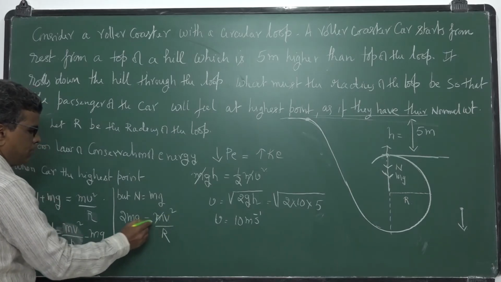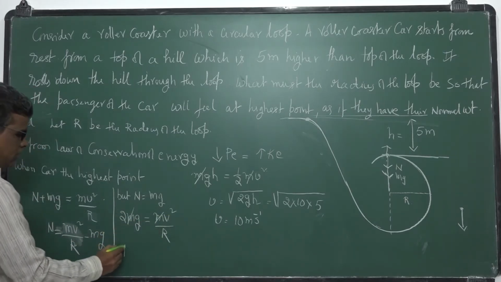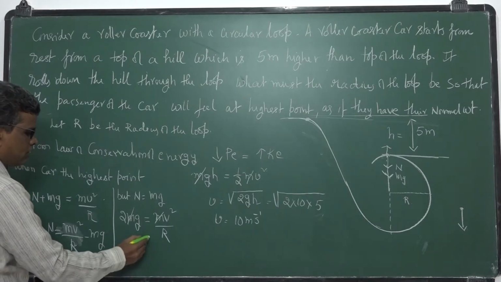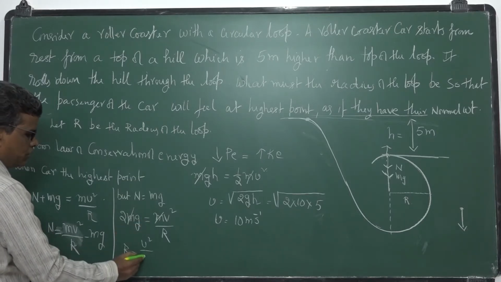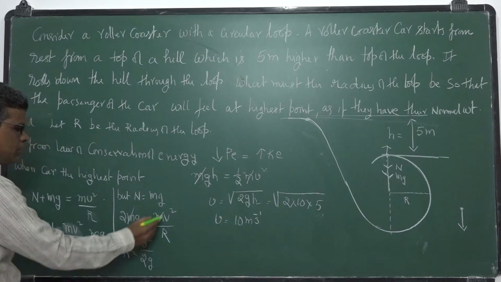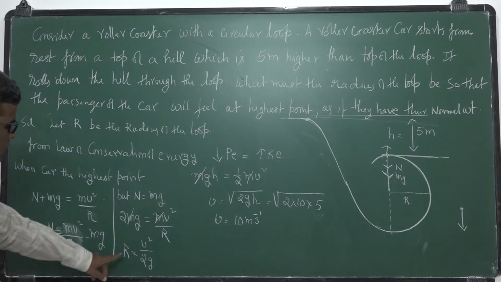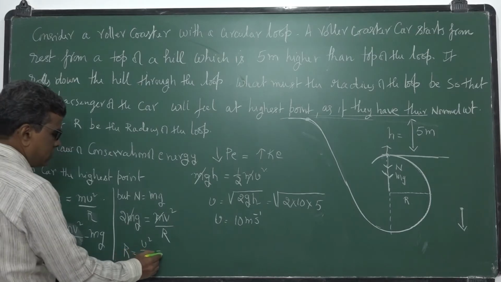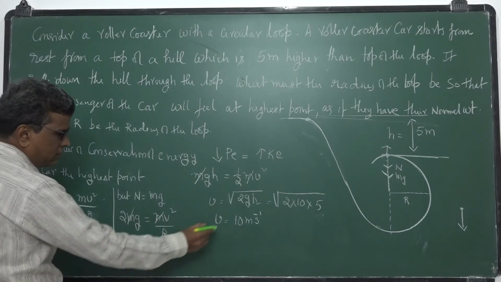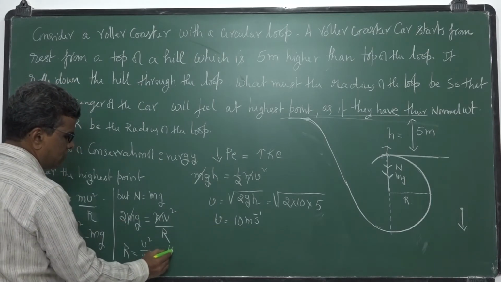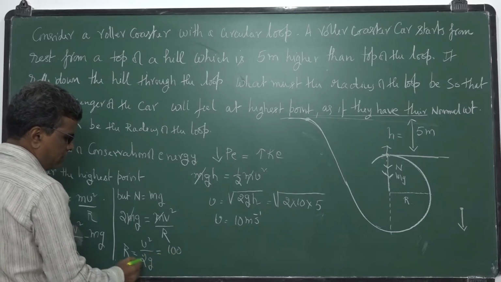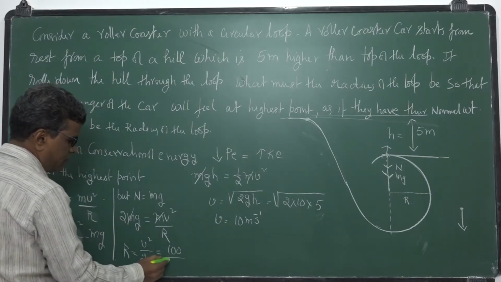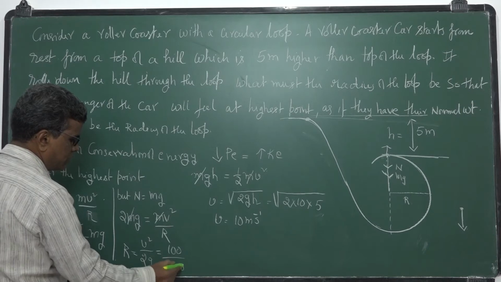Okay. m gets cancelled. So this radius is v square by 2g, isn't it? r is equal to v square by 2g. What is v? v square is 100, that is 10 square, 100 by 2 into g. g is 10.